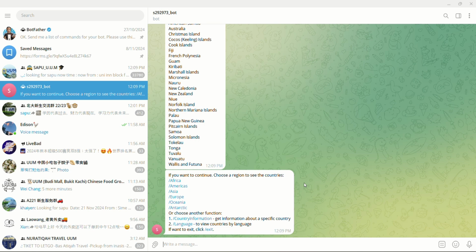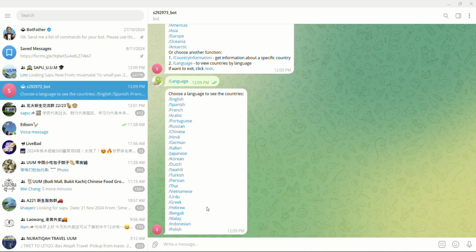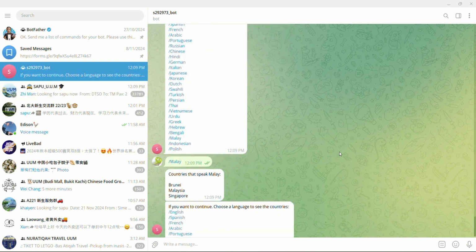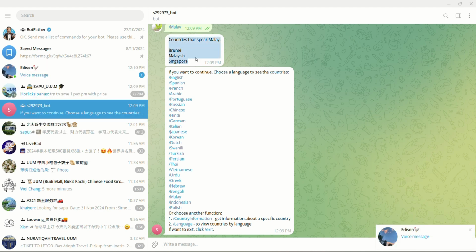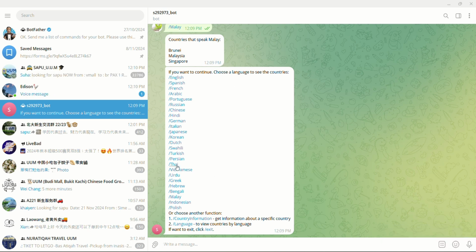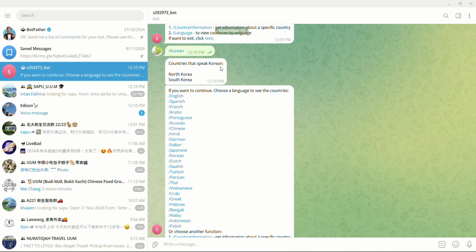Let's try another function, which is language. It's the same. The Telegram bot will list out all the languages in the world and let the user choose. Like I choose Malay. It will show all the countries that speak Malay, like Brunei, Malaysia, and Singapore. Next, I will click Korean. It will show the countries that speak Korean, which are North Korea and South Korea.